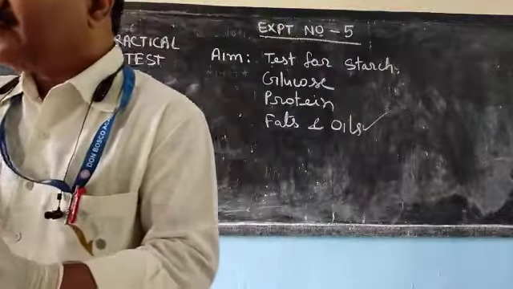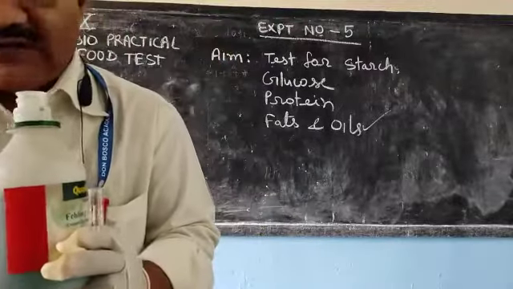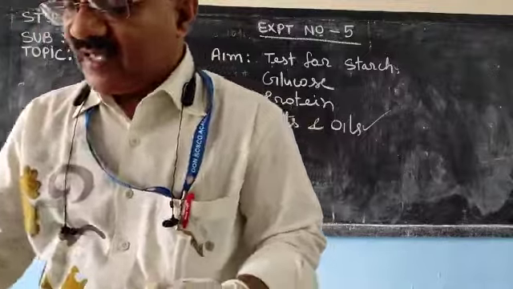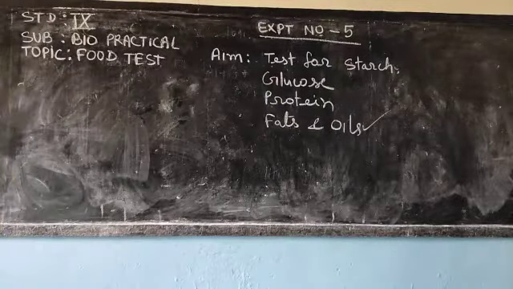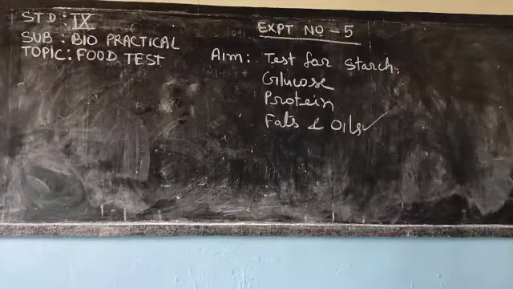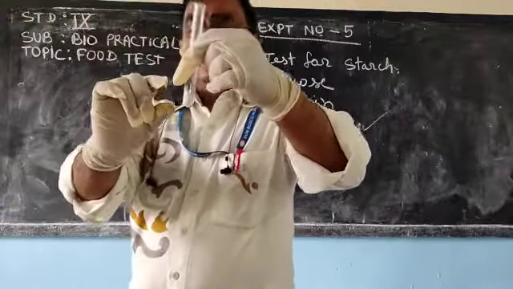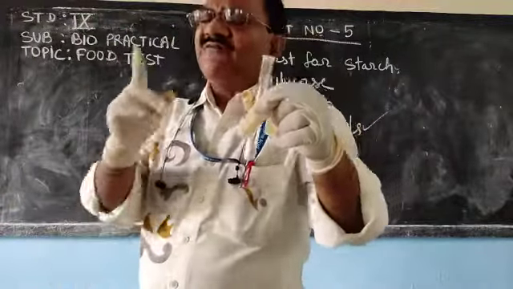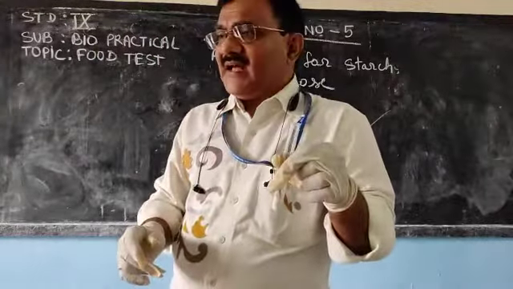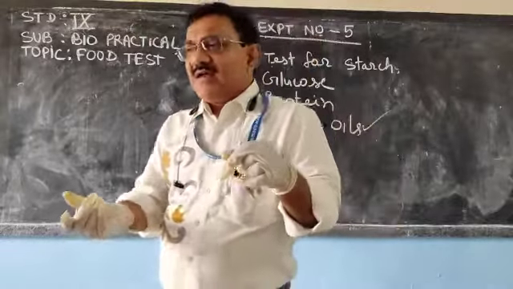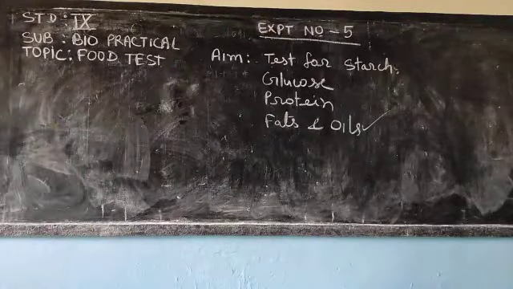A little bit of Fehling solution, I will take, and I will add Fehling solution to this glucose, or to a food item which contains sugar. One example we can take of a food item which contains sugar is grape. Grape is a very good source of sugar.